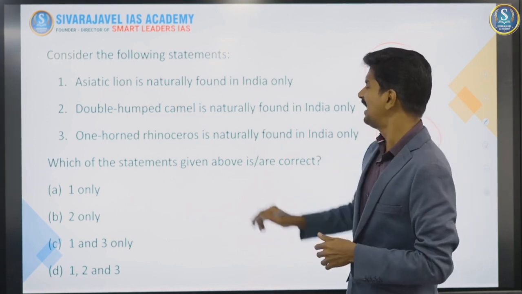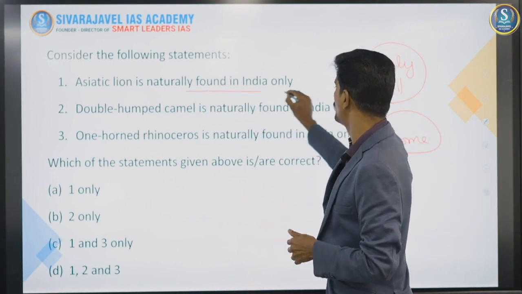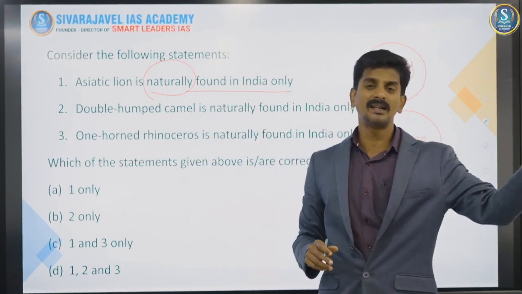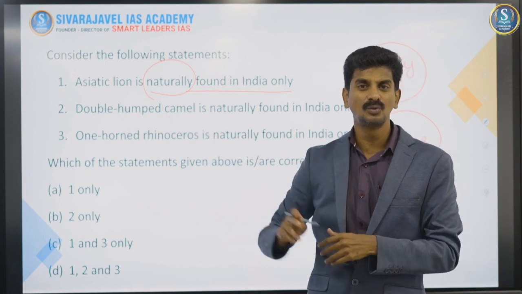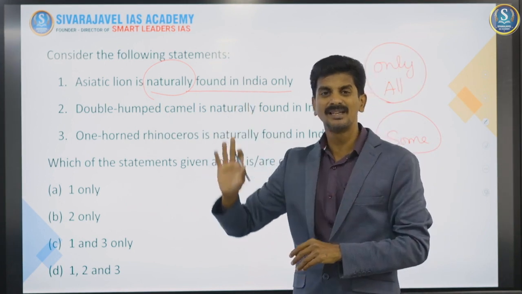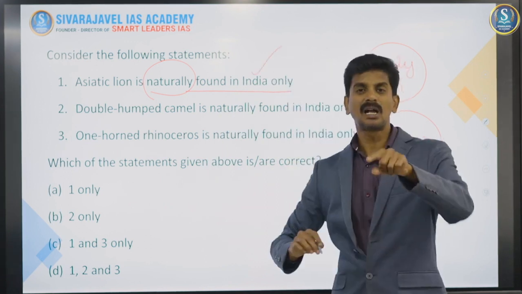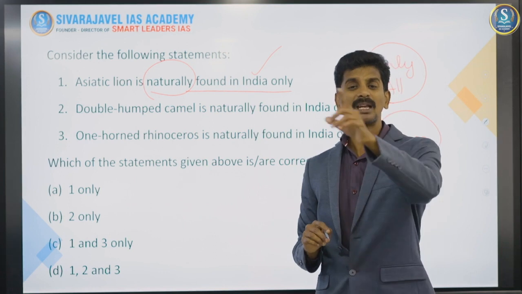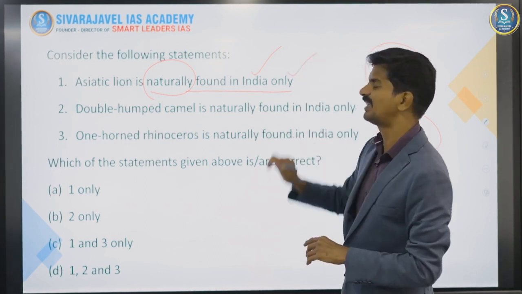The first one: Asiatic lion is naturally found in India only. The word naturally is very important because somebody in a zoological park may be having a zoo and may be having an Asiatic lion. No, that is not the problem. The question is naturally, and that is a correct statement. If you thought, sir, only came, so I thought it's a wrong statement, I'm telling you, you became wrong. So this in fact is a correct statement.